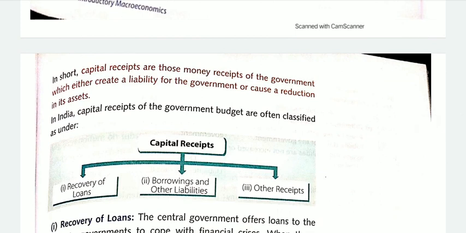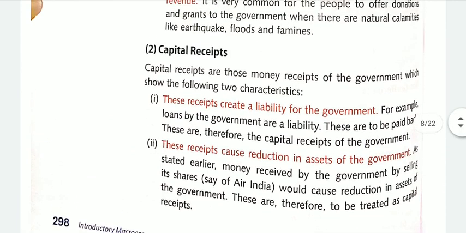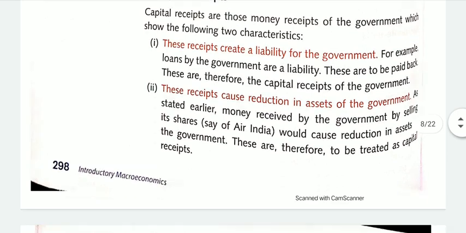So in short, capital receipts are those money receipts of the government which either create a liability for the government or cause a reduction in the assets. As in the 2 points, either create a liability or cause reduction in the asset of the government. These receipts will be regarded as capital receipts.